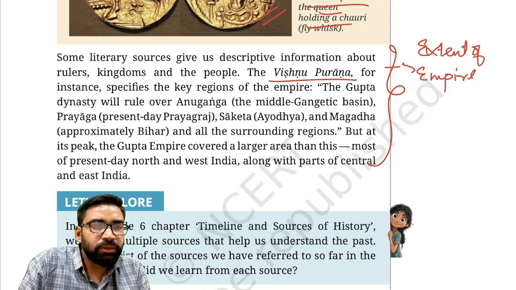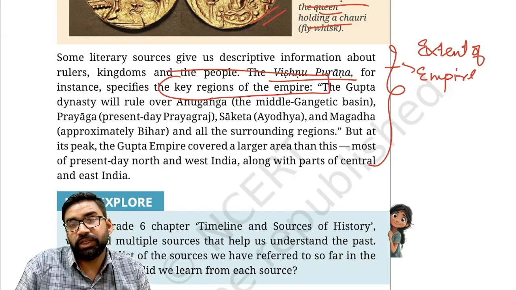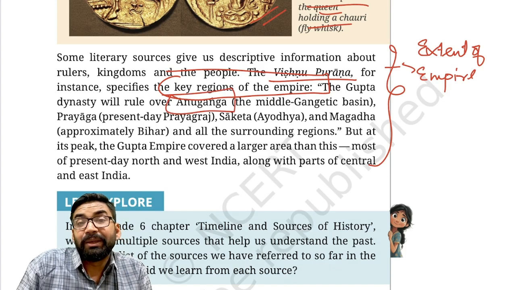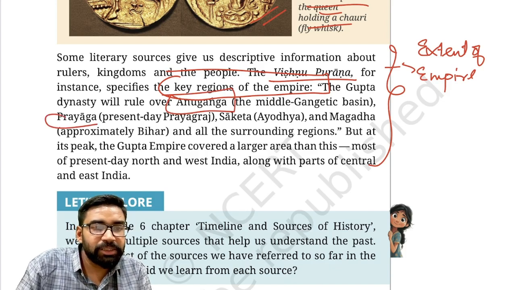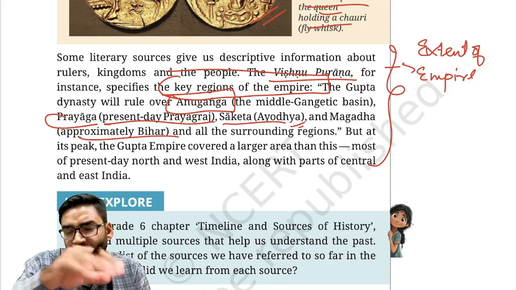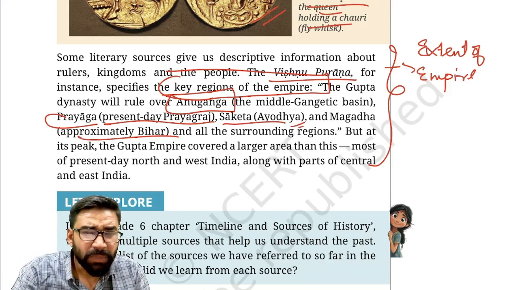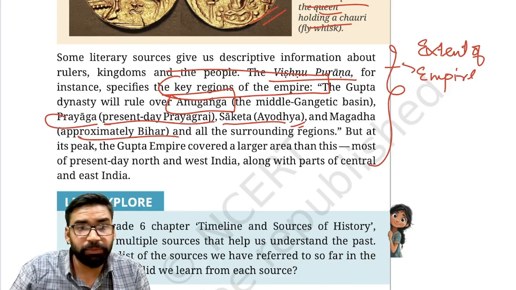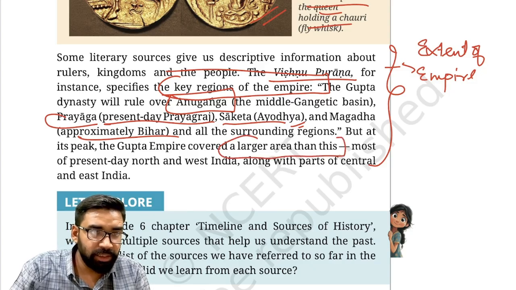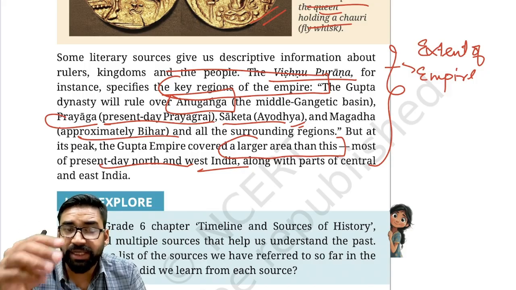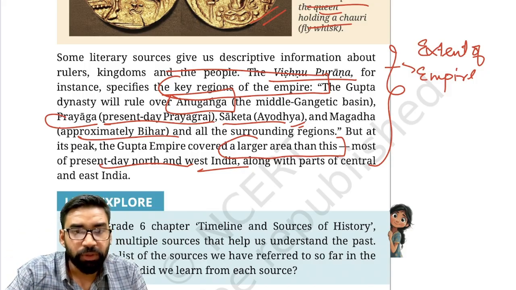Now, the Vishnu Purana says that important regions were there in the Gupta Empire. The Gupta dynasty ruled over Anuganga, that is the Middle Gangetic Basin, Prayag, present-day Allahabad, Prayagraj regions, Saket, Ayodhya, and Magadha, approximately Bihar, and all the surrounding regions. Clear? It is said that at its peak the Gupta Empire covered a larger area than this. Present-day North and West India was also under the control of the Guptas, as well as Central and East India.